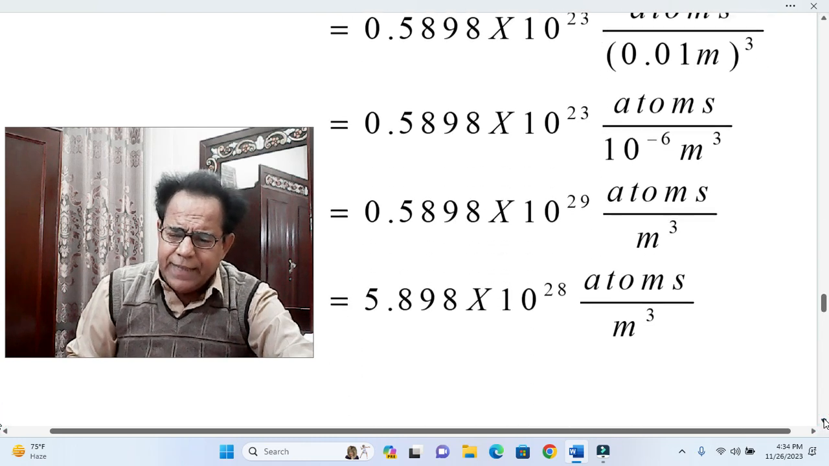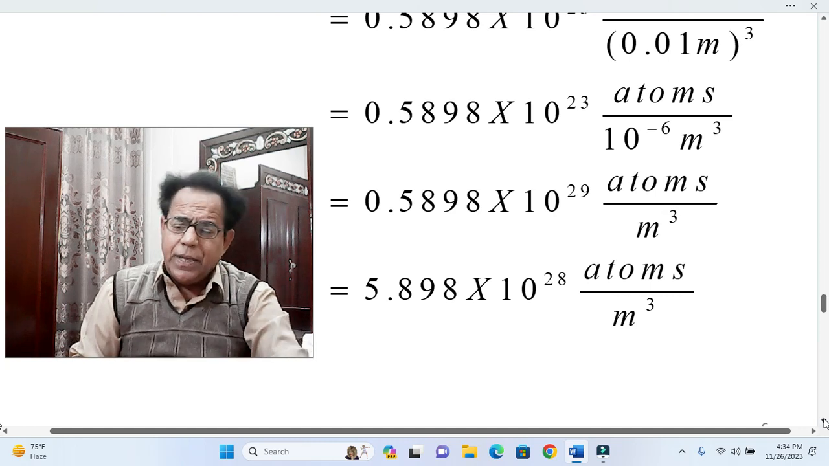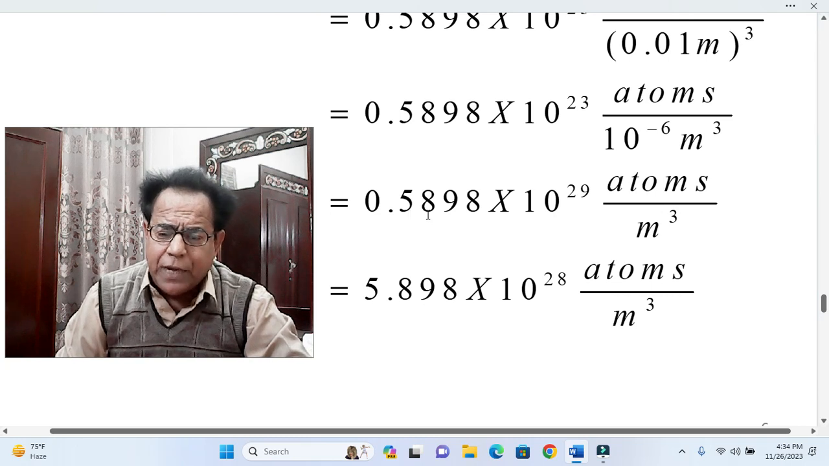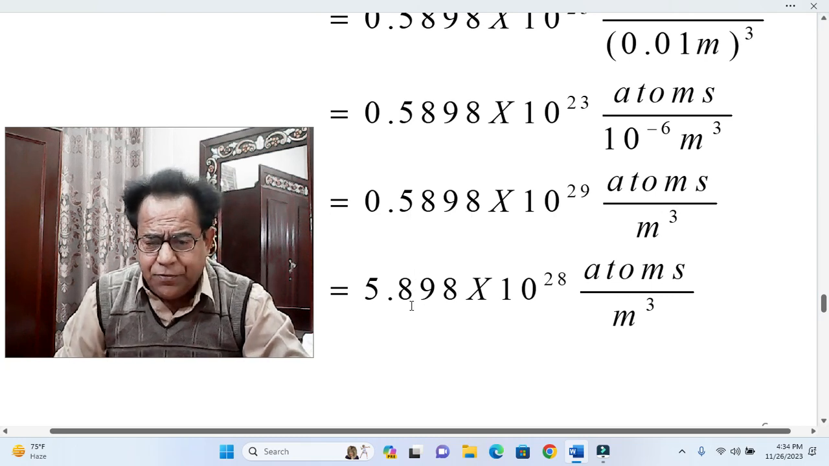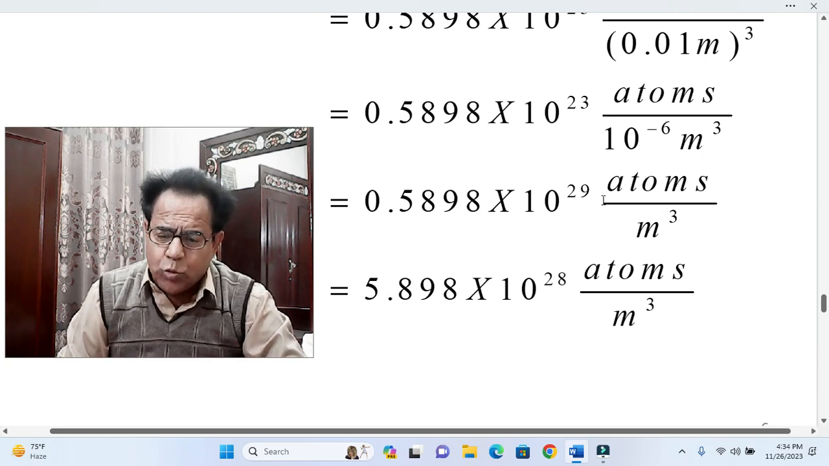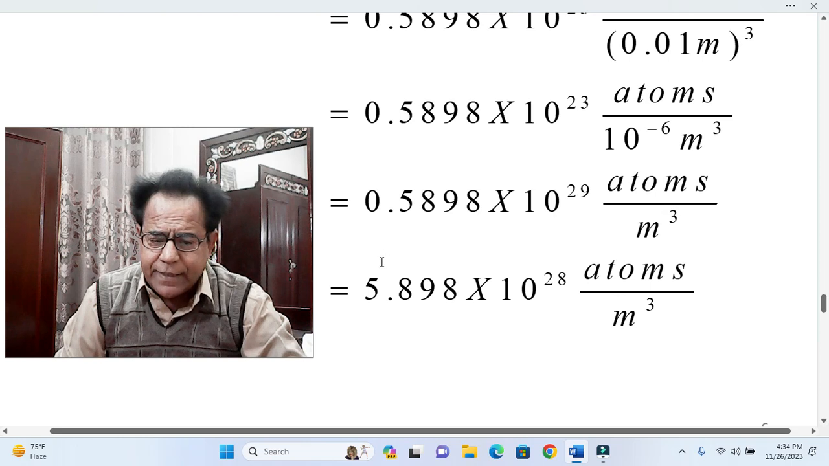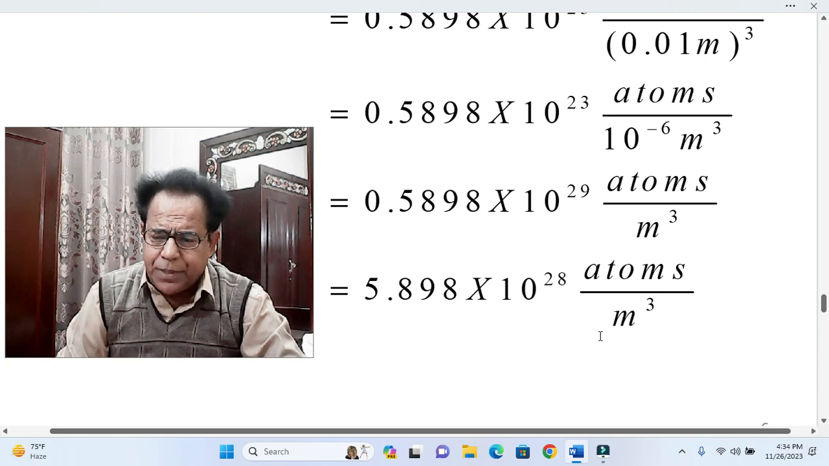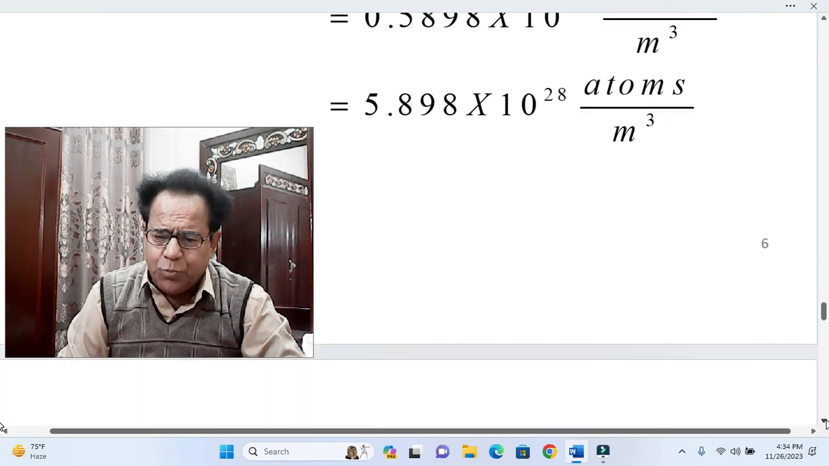However, just as a good practice, we convert it in this form. That is to say, instead of 0.5898, we convert it to 5.898. If we do so, then this 29 will be reduced to 28, because we are shifting the decimal one step ahead. It means we are dividing it by 10. So it will become 10 raised to the power 28 atoms per meter cube. So the value of n has become equal to 5.898 into 10 raised to the power 28 atoms per meter cube.